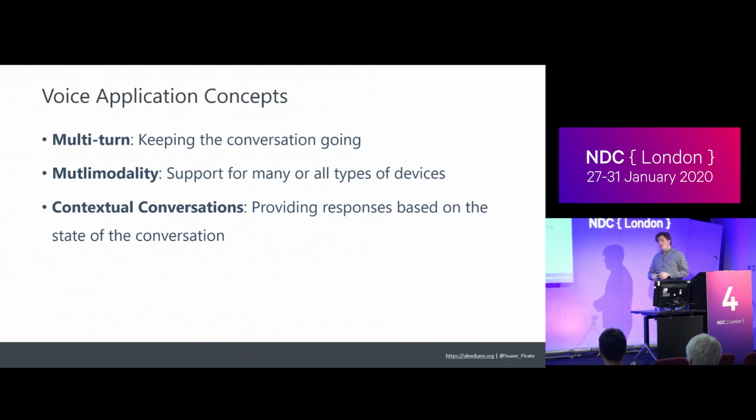stateless API to handle a turn, but how do we handle the many different turns that can happen? Multimodality, the idea of supporting many different devices that are out there. I've already named a few, like smart speakers, phones, screens, TVs, whatever. And contextual conversations, which means providing the right response at the right time for the right user. It's not always the same thing. It's not a blanket statement for the best type of conversation design.